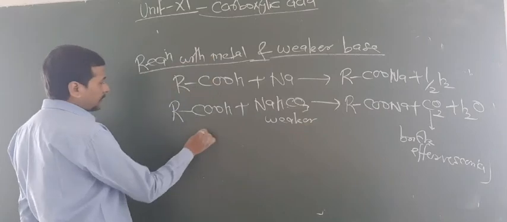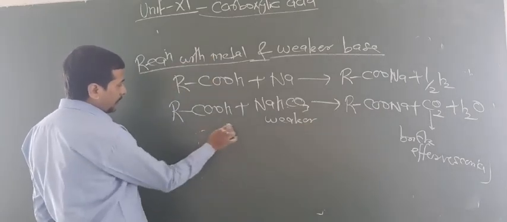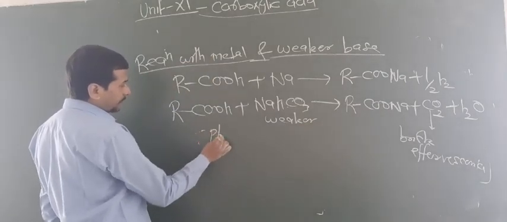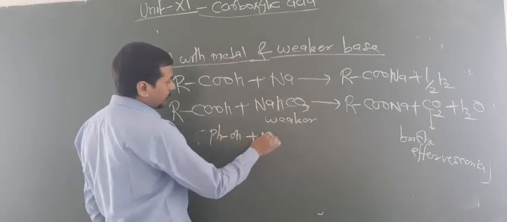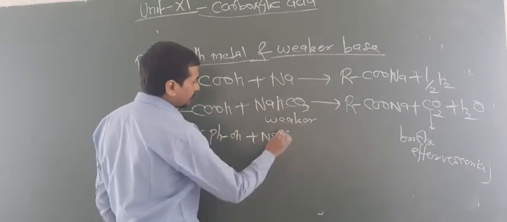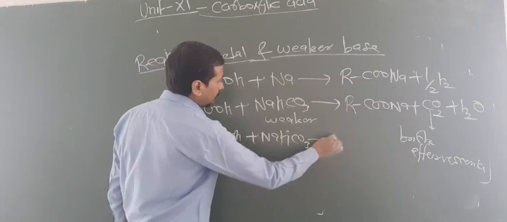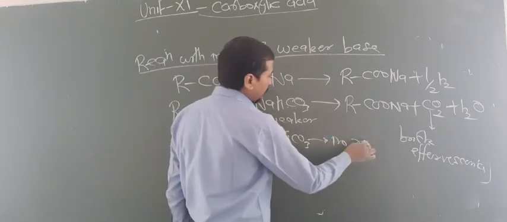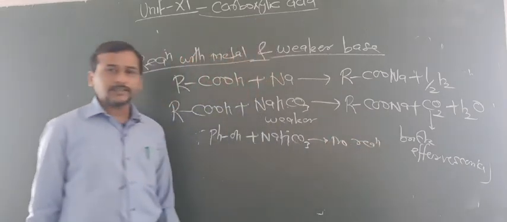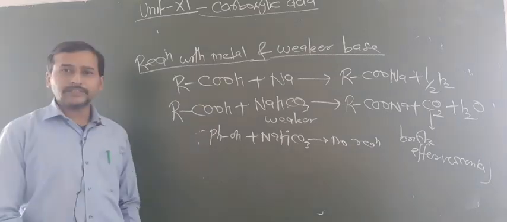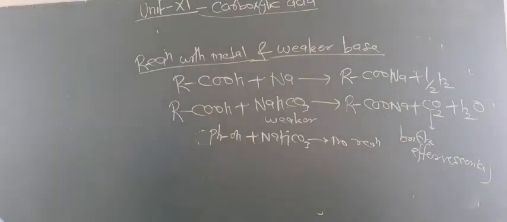But this reaction does not occur with alcohol or phenol. So these reactions do not occur with alcohol and phenol. By this way you can identify that the given chemical compound is acidic, that means an acid. Are you getting this point?